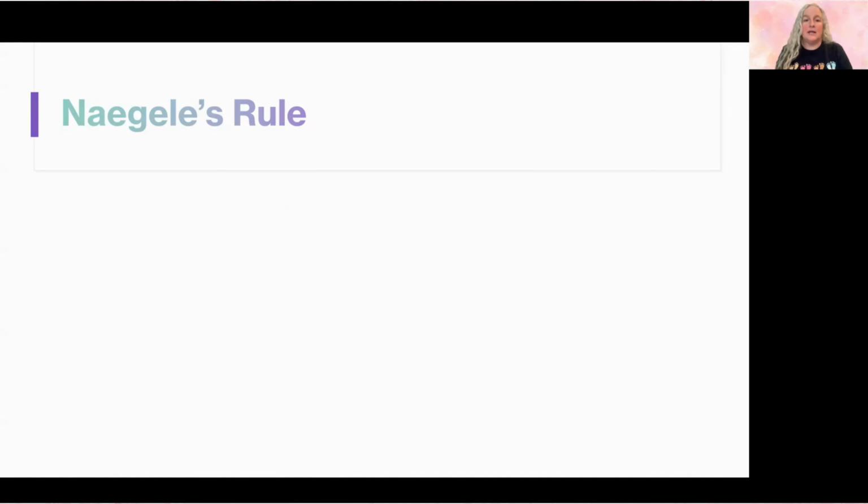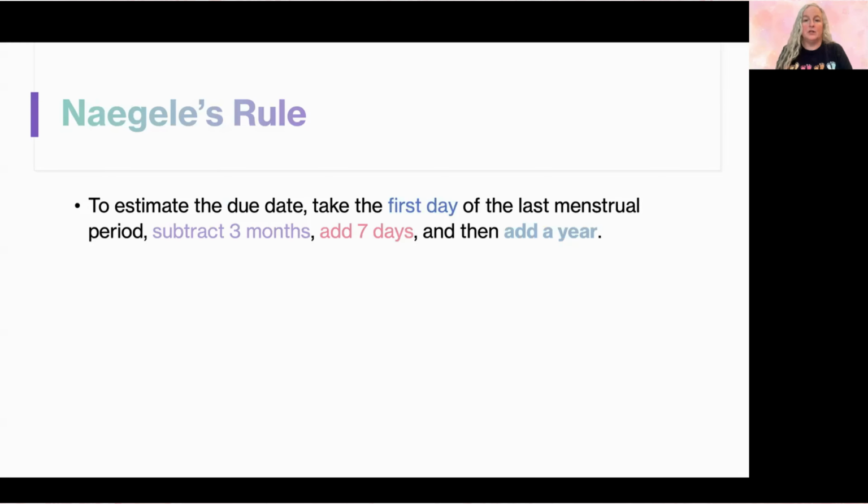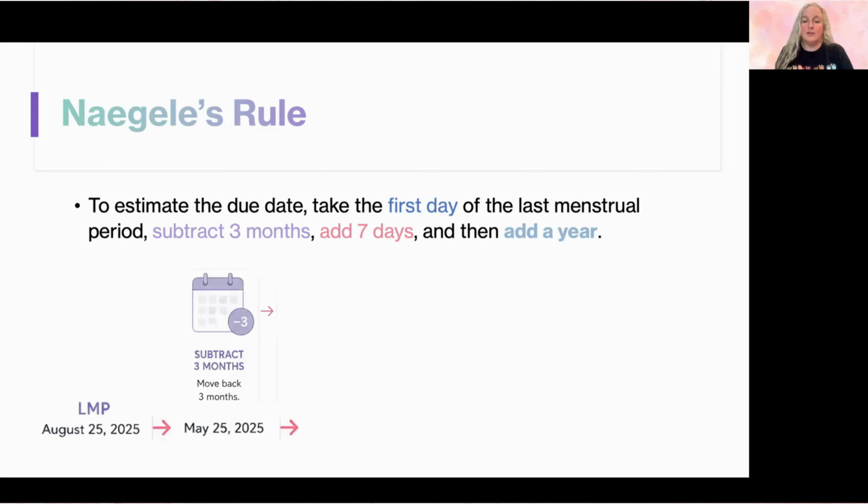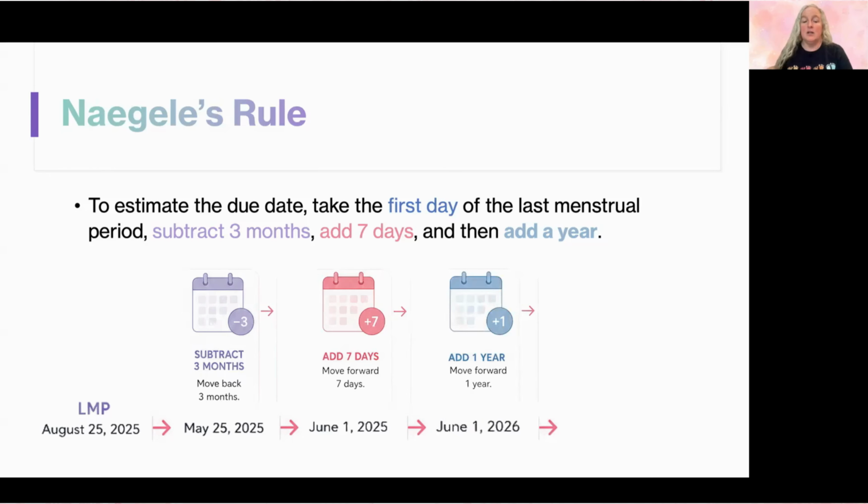So let's look at how we break down Naegele's rule. All right, so we're going to take the first day of the last menstrual period, which she said was August 25th, 2025. And then we're going to subtract 3 months. So we're going to move back 3 months from August to May. Okay. And then we're going to add 7 days. So we move forward 7 days from the 25th to the 1st. And that puts us into the next month. So now we are at June 1st. And then we need to add a year.